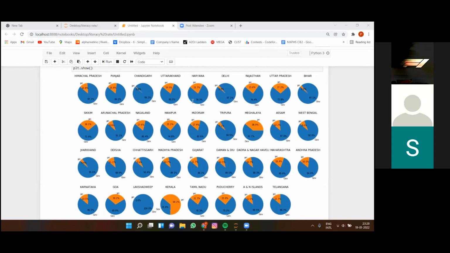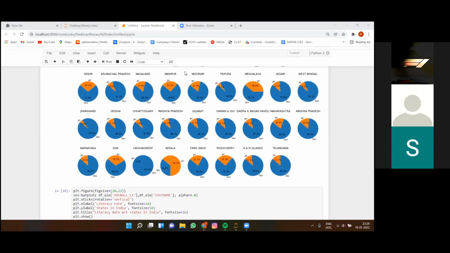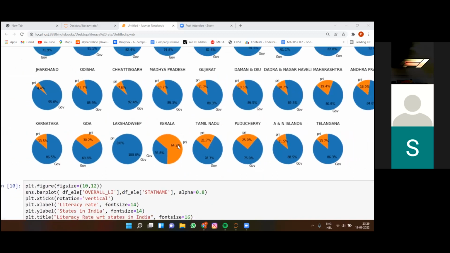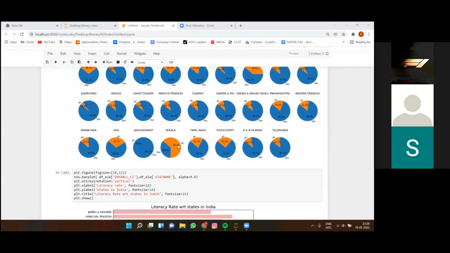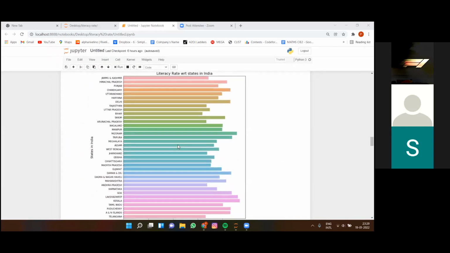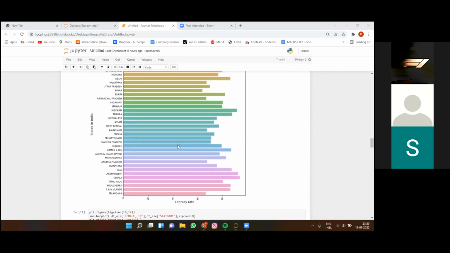There are 28 graphs, and they show the total number of private schools versus the total number of public schools in each state. As we can see from here, it is quite evident that Kerala has the highest number of private schools. The bar graph below shows the literacy rate in India, and it is also quite evident that Kerala has the highest literacy rate.